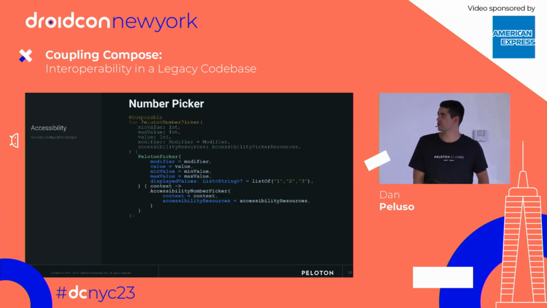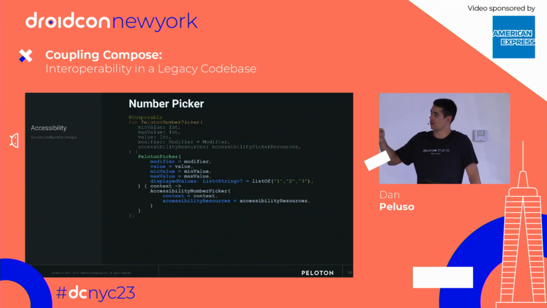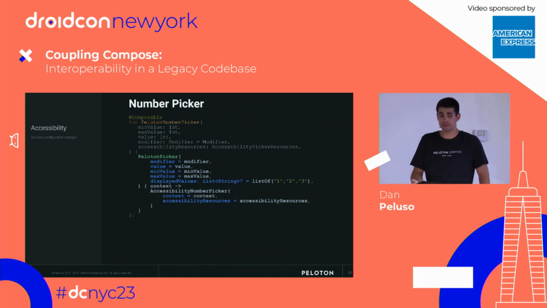This is kind of a code example of one of our number pickers. It has been doctored, for the record. But just to show you, we have the number picker at the top level, which calls a child component, the Peloton picker. And then actually the last argument you can see is a Lambda function that actually creates the Java view, our accessibility number picker.